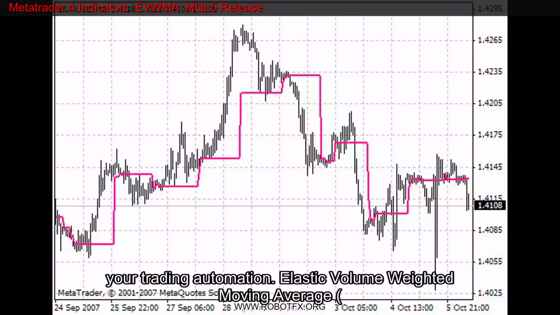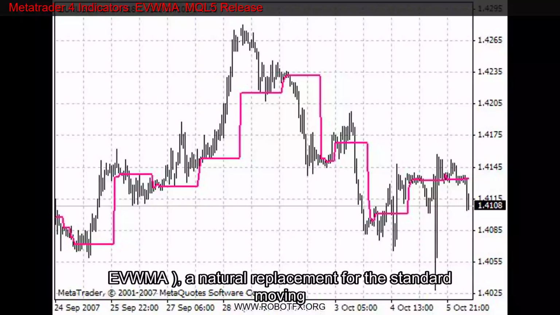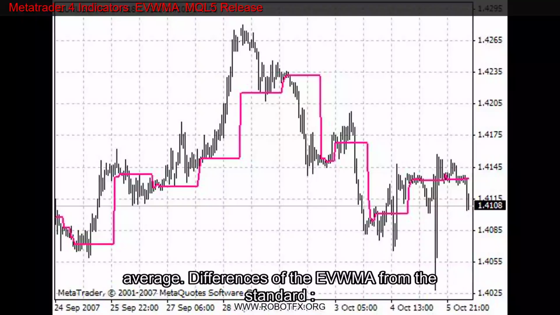Elastic volume-weighted moving average, EVWMA, a natural replacement for the standard moving average. Differences of the EVWMA from the standard. 1. The EVWMA does not have an averaging period. Instead, it uses the volume to determine the period of the average component.